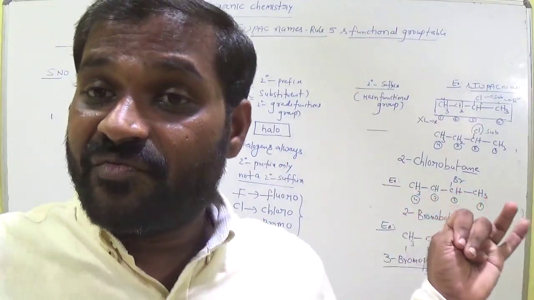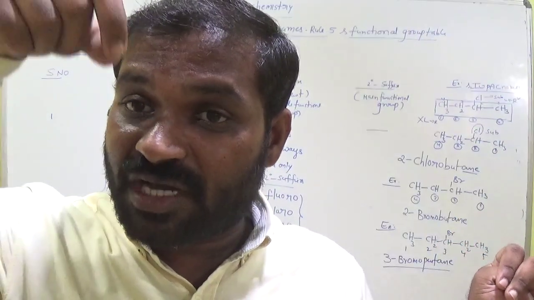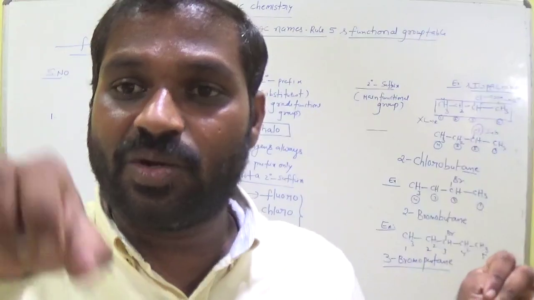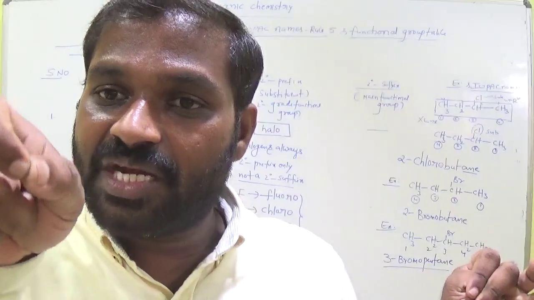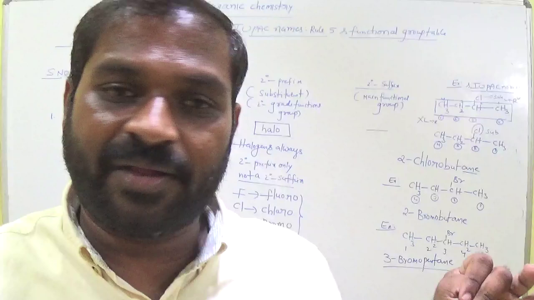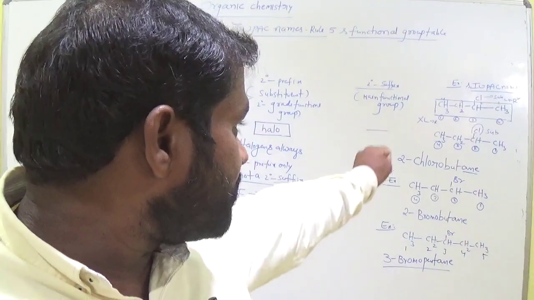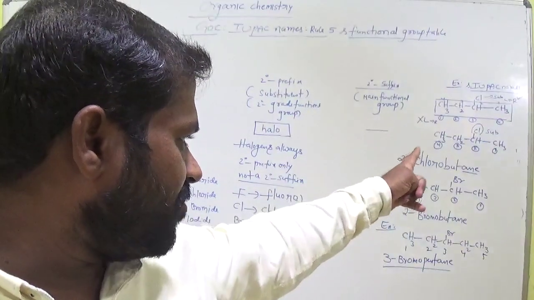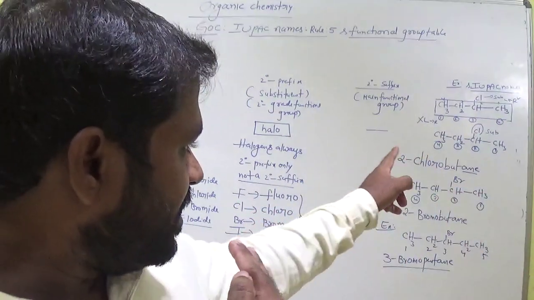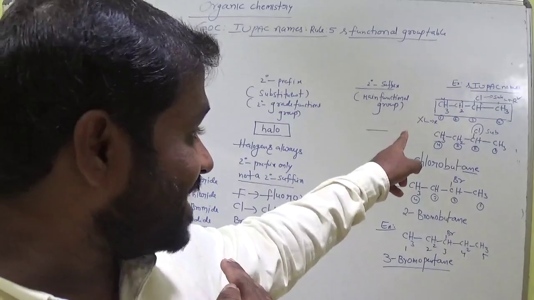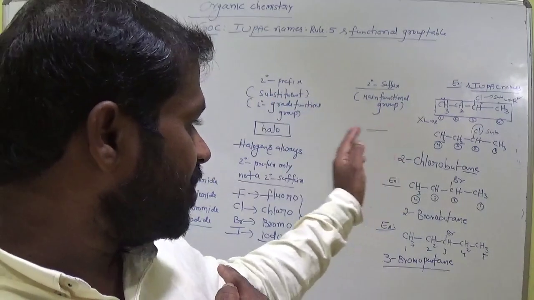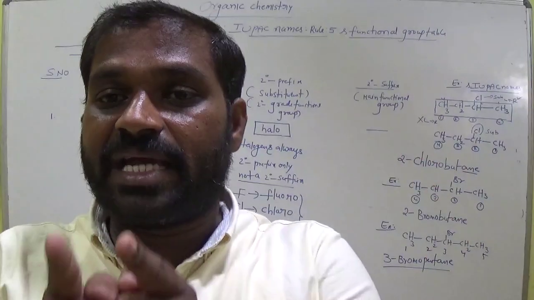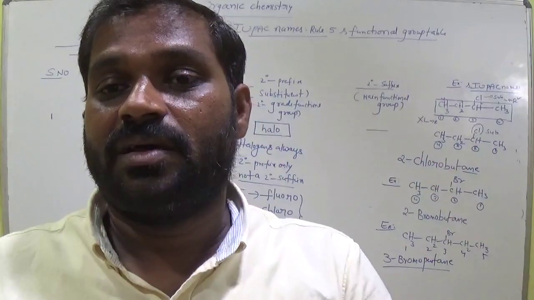Locant means the carbon of the main chain at which the substituent is present. So in the first example, 2-chlorobutane, from right to left the chlorine is at the second carbon, while from left to right it is at the third carbon. So the substituent must get the lowest locant position.